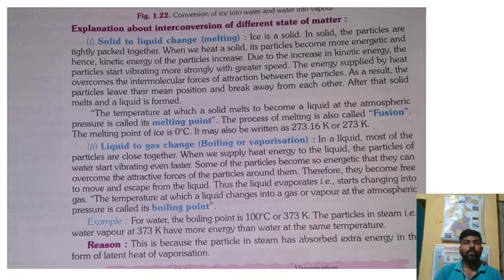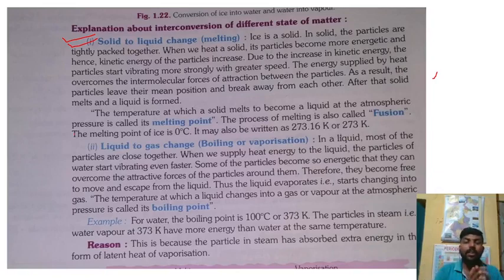Before moving to the explanation, we should know what is fusion, what is melting point, what is boiling point and so on. In the case of a solid, intermolecular forces are strong and intermolecular spaces are small. So how does a solid change to the liquid state? When we are giving heat to the ice, after taking the heat the particles become more energetic.